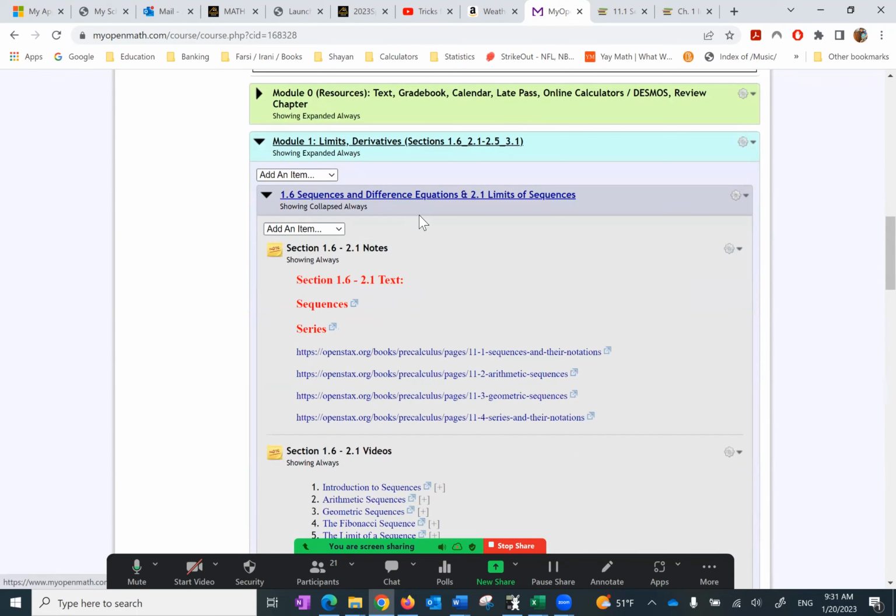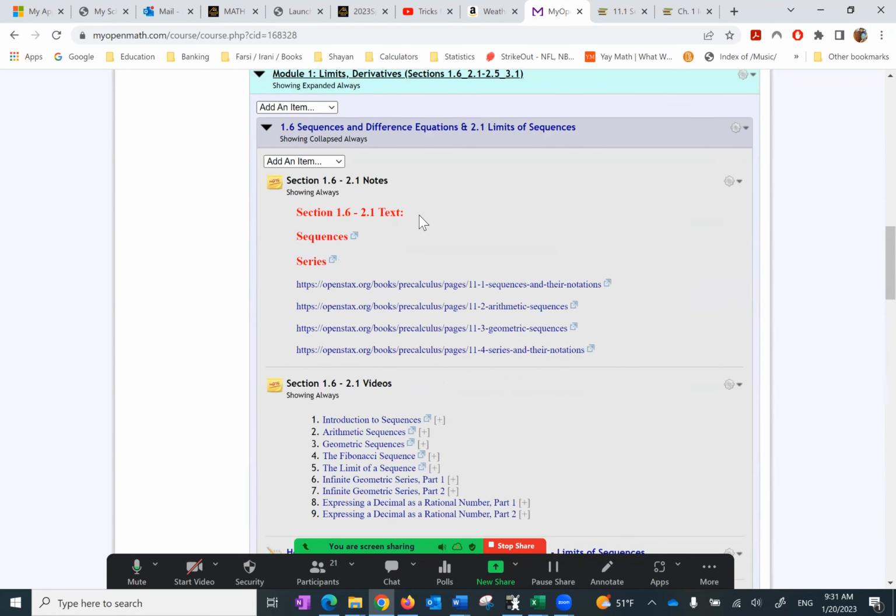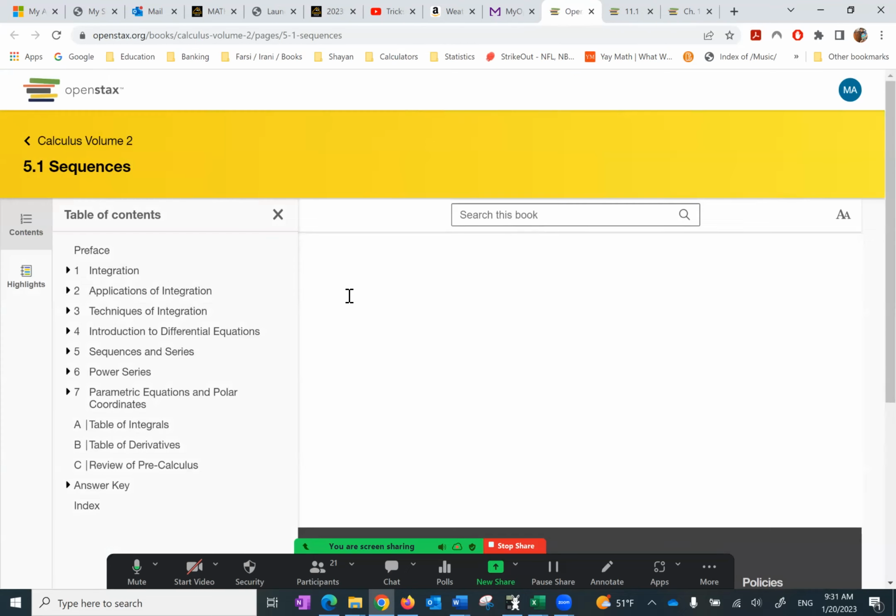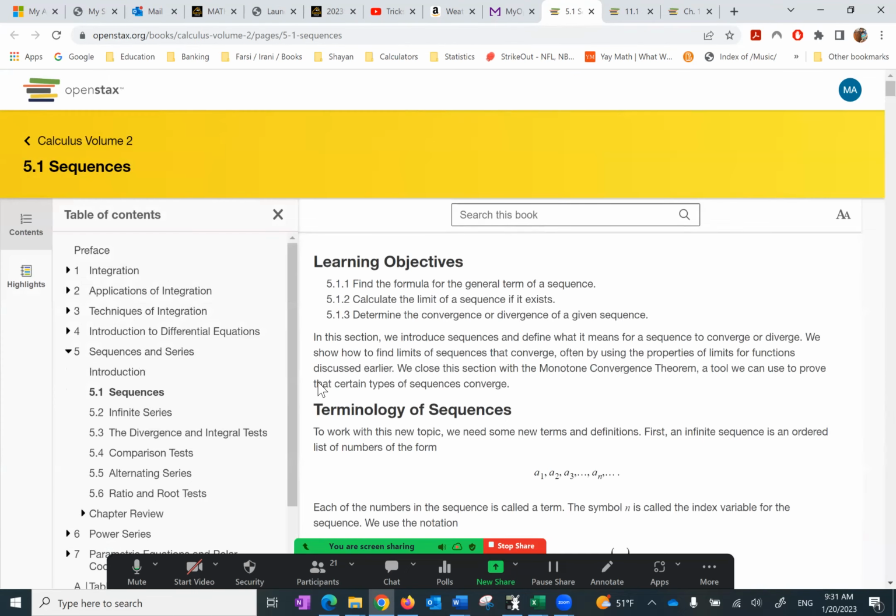So 1.6, that's the first one. And again, we will have the PowerPoint, we will go over that. But aside from that, see, if you click on this, it will take you to the sequences that is covered here, sequences.